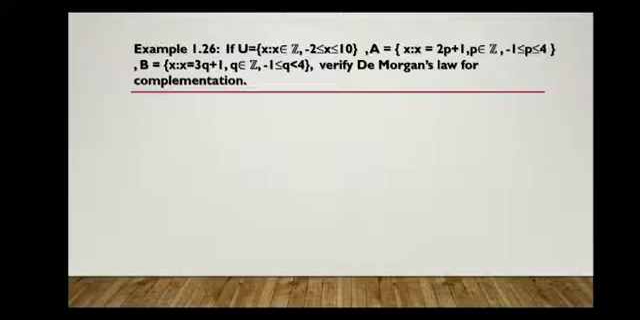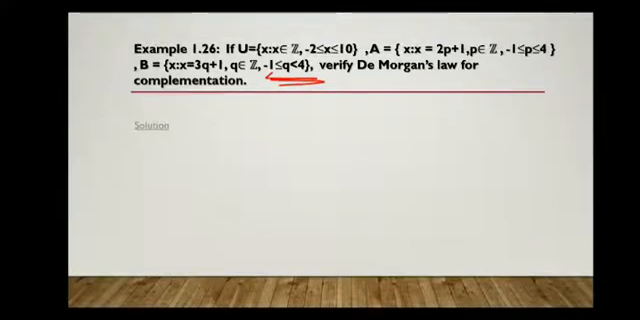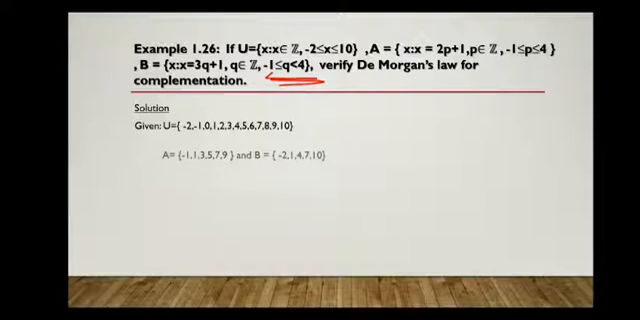And B is equal to {x such that x = 3q + 1}, q belongs to Z, that is integers. So for q we have to substitute values from -1 to 3. Since it is q less than 4, we have to take till 3. So when you substitute, we'll get values. U is equal to -2, -1, 0, 1, 2, 3, 4, 5, 6, 7, 8, 9, 10. And A is equal to -1, 1, 3, 5, 7, 9. And B is equal to -2, 1, 4, 7, 10.